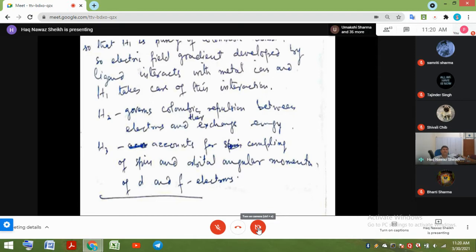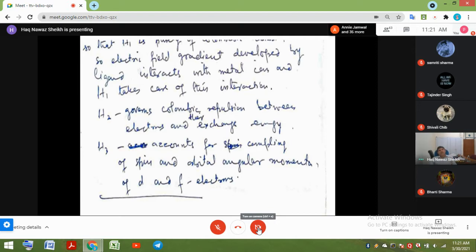However, if the electric field generated by the ligands is asymmetrical, with more electric field in certain directions and less in others, we call it electric field gradient. Gradient means there is not a uniform charge distribution around the metal ion. Suppose ligands approach the metal ion in a spherical environment, then each orbital will feel the same repulsion. The electric field will be uniform in all directions.